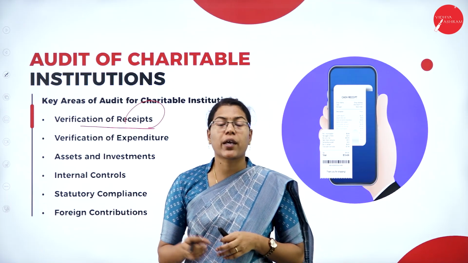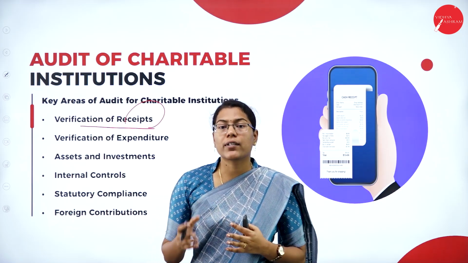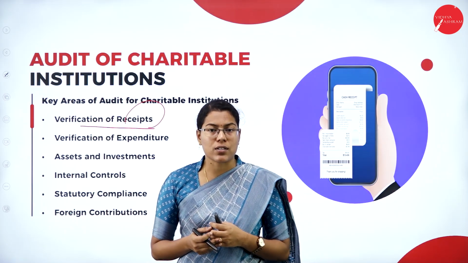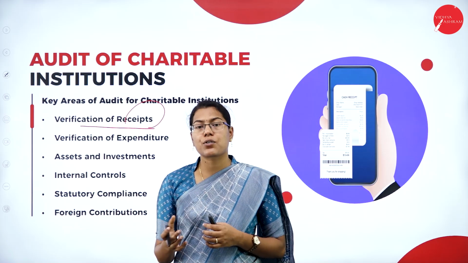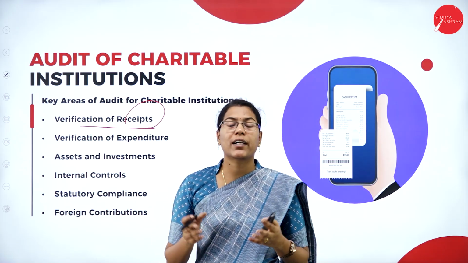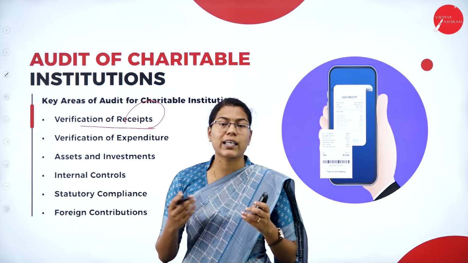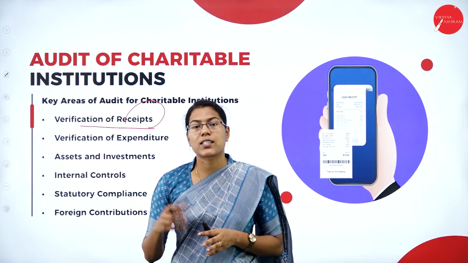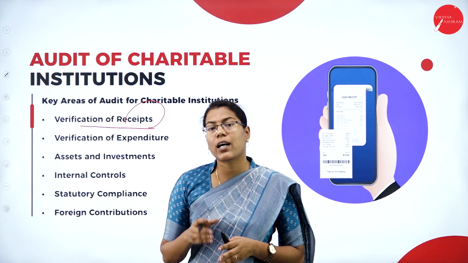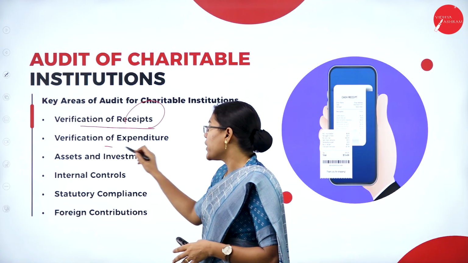Charitable institutions may also receive grants from both government and private institutions or organizations. So here the auditor must ensure whether these funds are utilized properly according to the specified conditions and terms or not. If the institution collects any kind of membership fees or subscription charges, the auditor has to check for it. Then he has to verify the expenditures also.